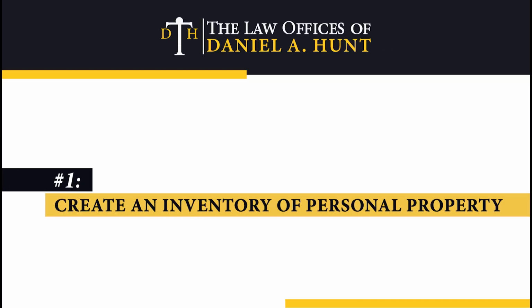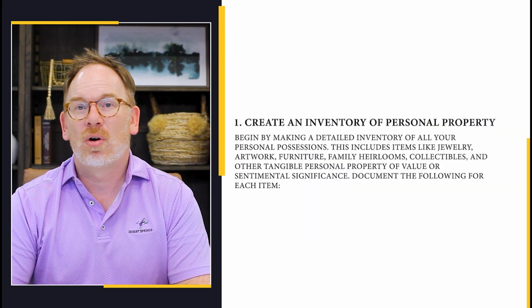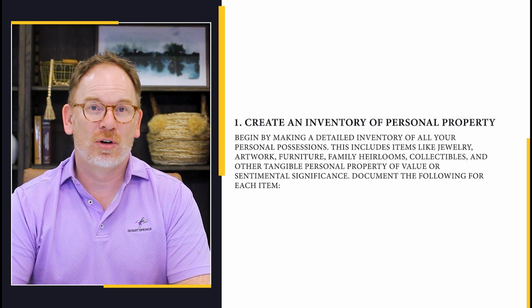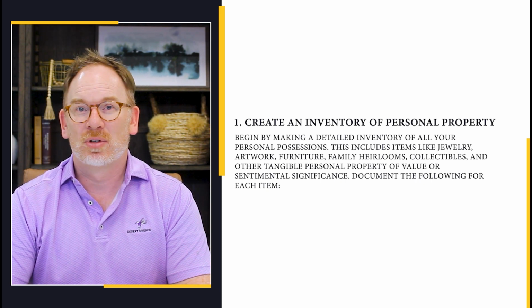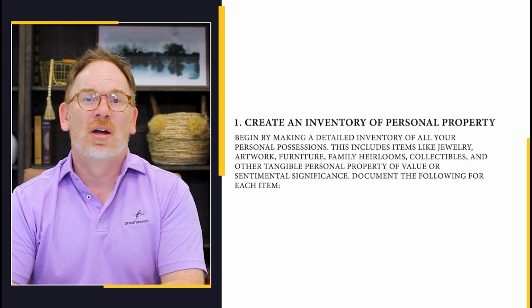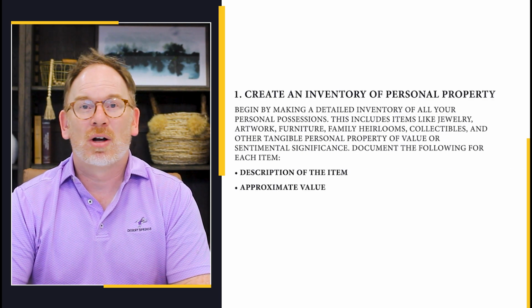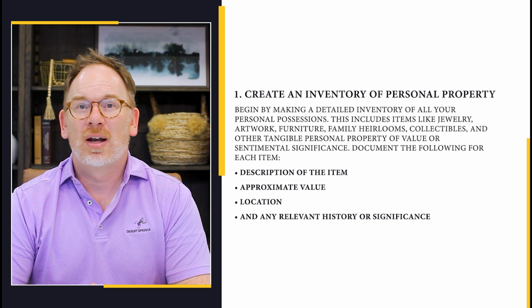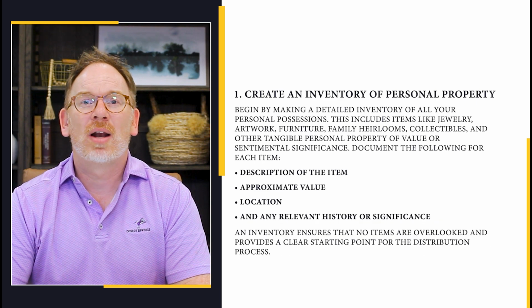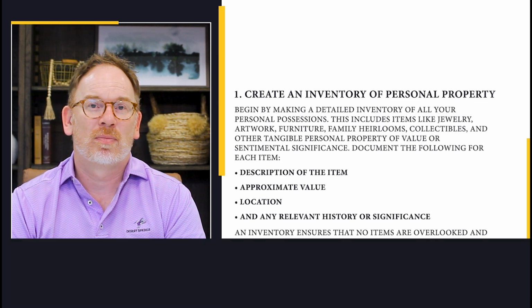1. Create an inventory of personal property. Begin by making a detailed inventory of all your personal possessions. This includes items like jewelry, artwork, furniture, family heirlooms, collectibles, and other tangible personal property of value or sentimental significance. Document the following of each item: description of the item, approximate value, location, and any relevant history or significance. An inventory ensures that no items are overlooked and provides a clear starting point for the distribution process.